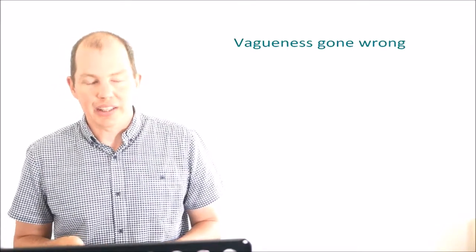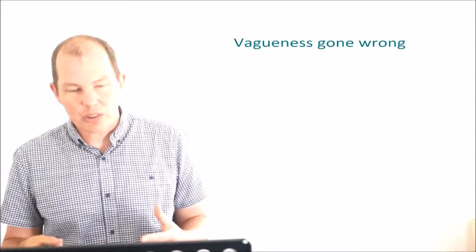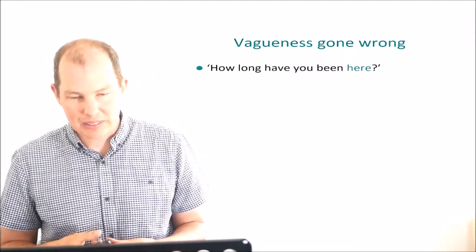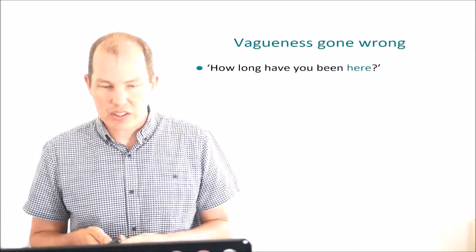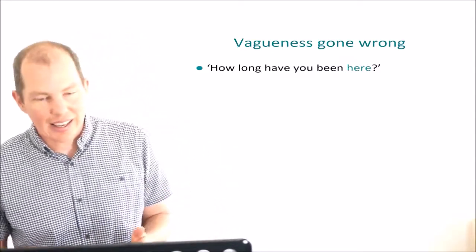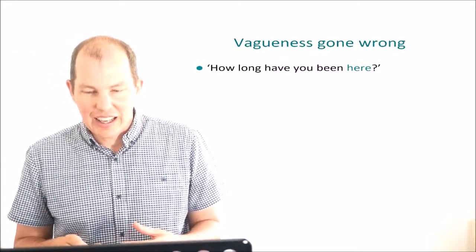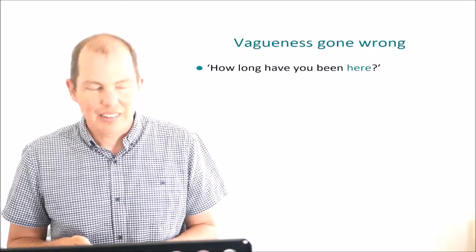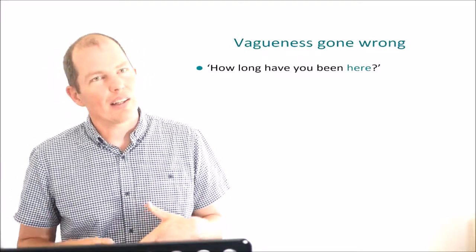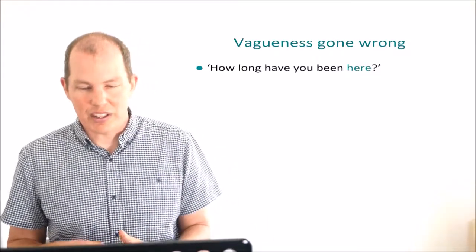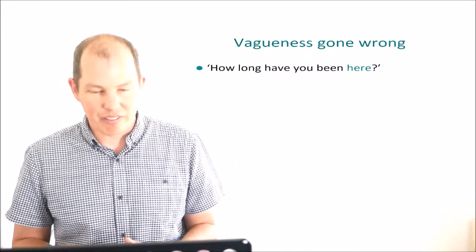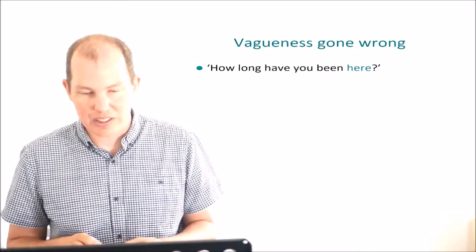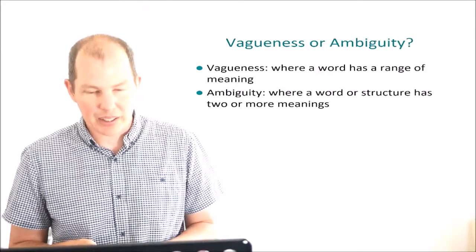Another word that has a range of meaning is here, which can be a difficult word for the hearer to enrich correctly, and leads to several miscommunication examples. For example, you may have been in a situation at a social function where someone comes up to you and asks, "How long have you been here?" And you can feel your mind processing to try to decide what they want to know when they use that word here. I found myself answering with sentences like, "Well, I've been here in Gloucester for 2 years, but here at this party for 2 hours, and I'll be leaving very soon." This kind of dialogue is very common when we are trying to enrich vague expressions, and we try to clarify meaning with the speaker.